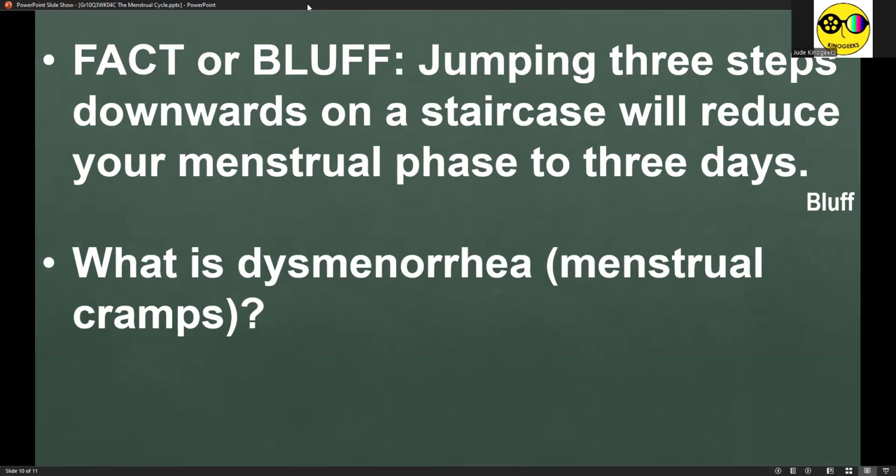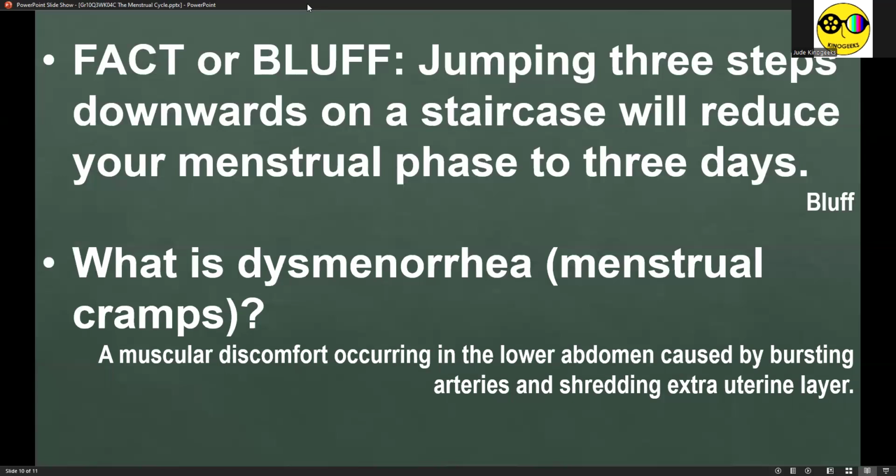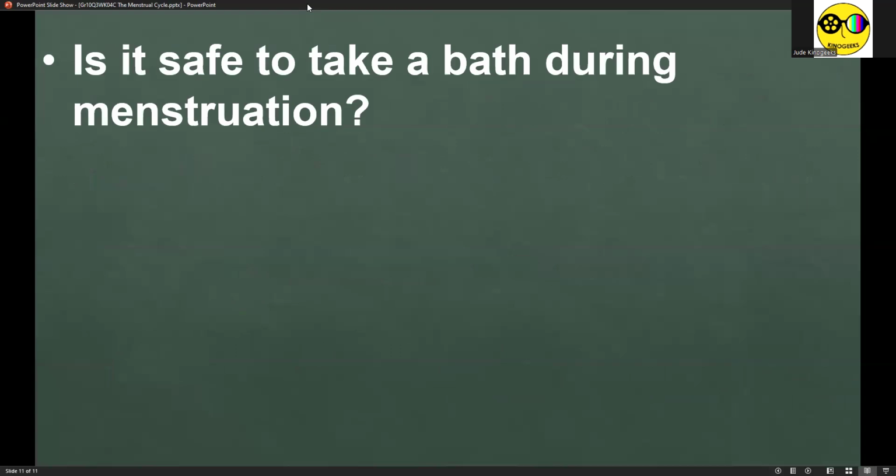Okay. What is dysmenorrhea or menstrual cramps? I think I mentioned this a while ago. A muscular discomfort occurring in the lower abdomen caused by bursting arteries and shedding extrauterine layer. This usually happens second to fourth days of the menstrual phase. Not everyone experiences menstrual cramps, which is lucky for them. But for those who do, they drink some vitamins or supplements to ease the pain. Okay. Now, is it safe to take a bath during menstruation? The answer is yes, because personal hygiene matters.